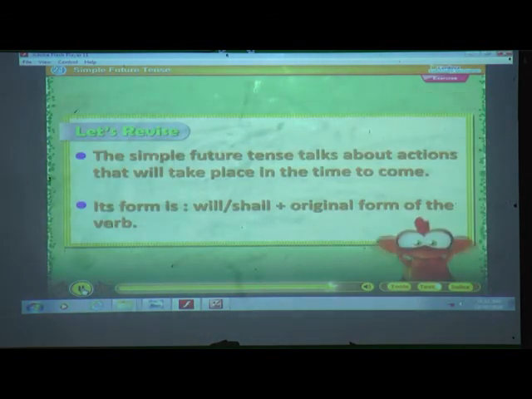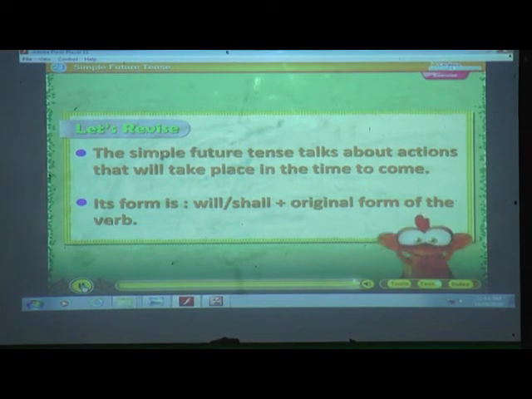Let's revise. The simple future tense talks about actions that will take place in the time to come. Its form is will, shall, plus original form of the verb. And in this way, students, we have finished our today's lesson, that is lesson number 20, simple future tense. So till now we have finished with our tense.